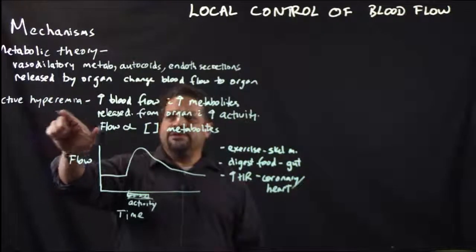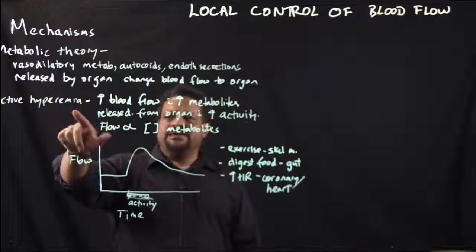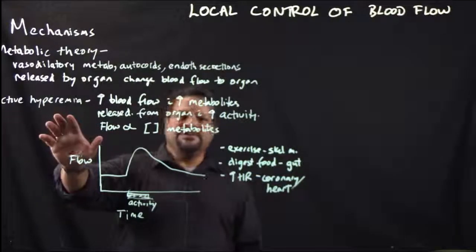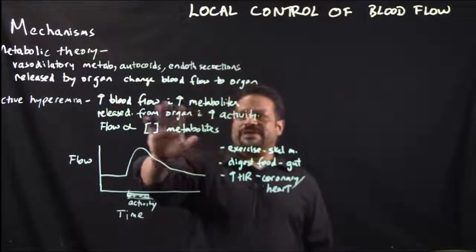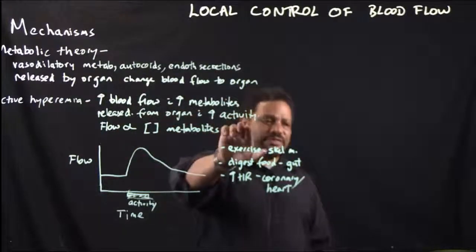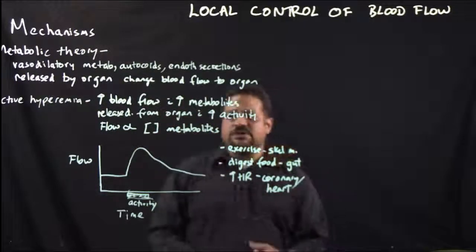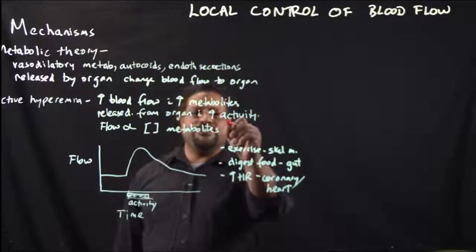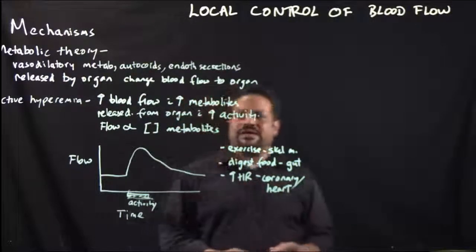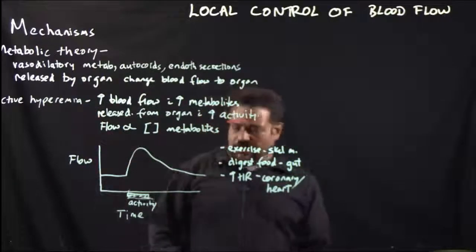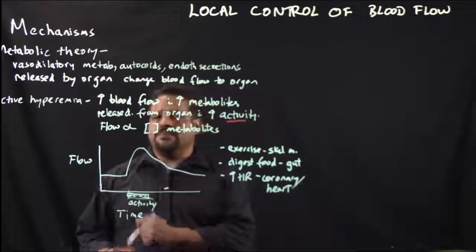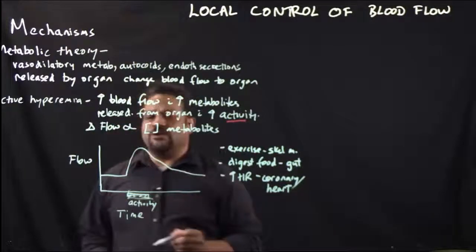So hyperemia means increased blood flow, so active hyperemia. You have increased blood flow with an increased number of metabolites released from that organ with activity. Okay, so you have increased blood flow with activity of that organ. And that change in blood flow is proportional, okay, to the metabolite concentration.